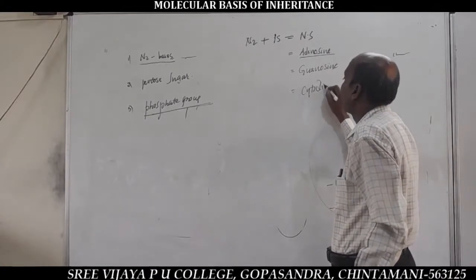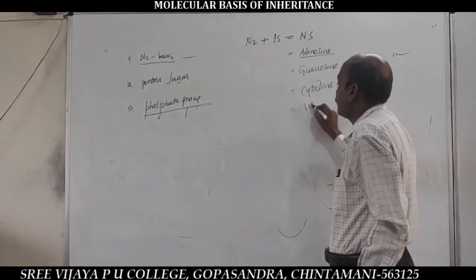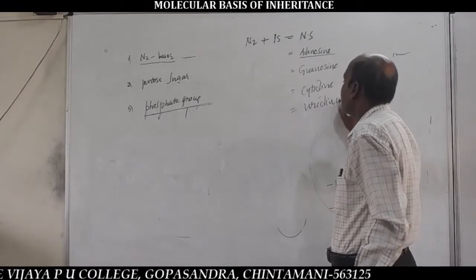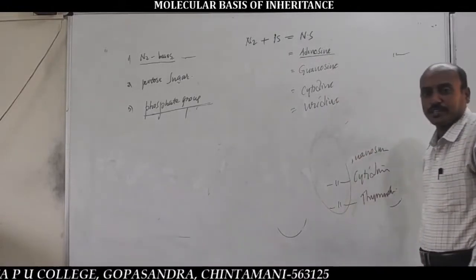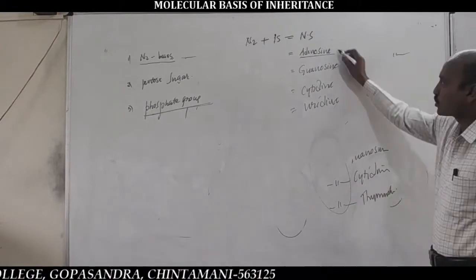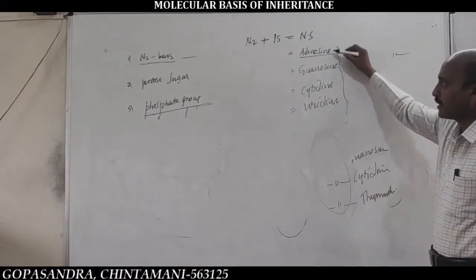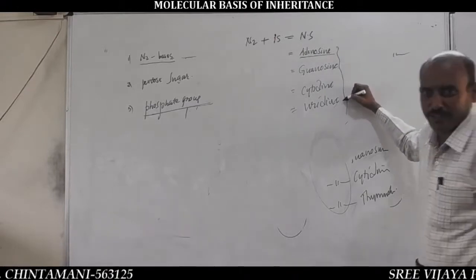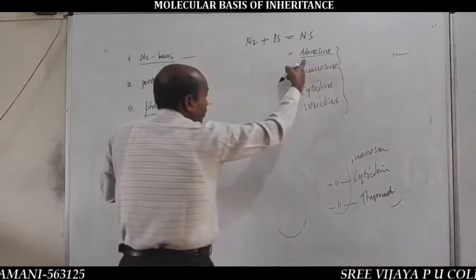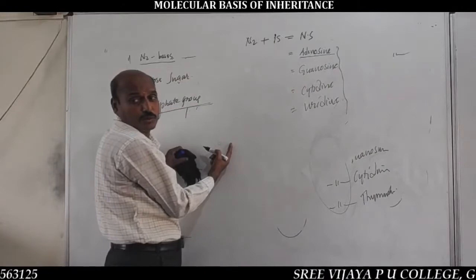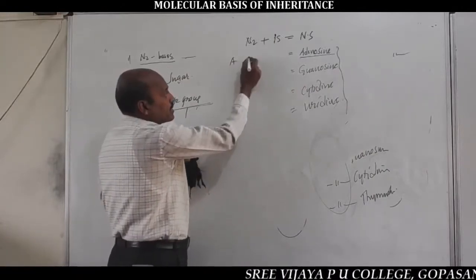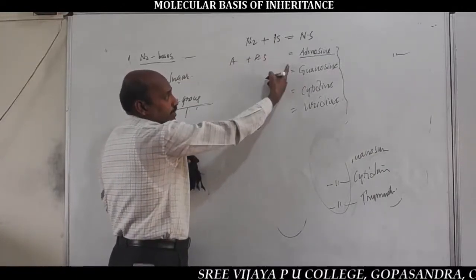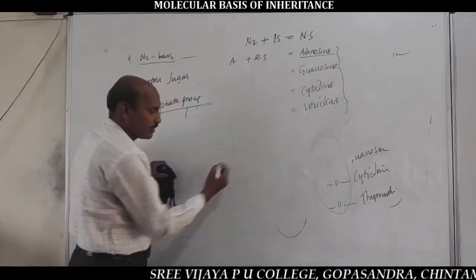Cytidine and uridine. Important: RNA nucleosides are adenosine, guanosine, cytidine and uridine. Here, one more important question: the components of adenosine are adenine plus ribose sugar equals adenosine.